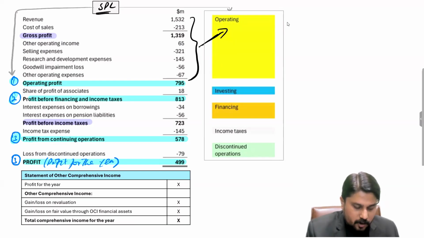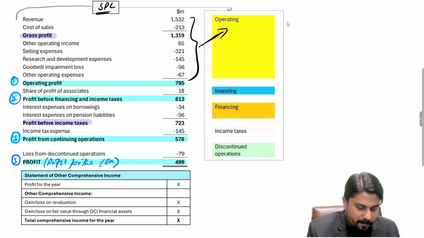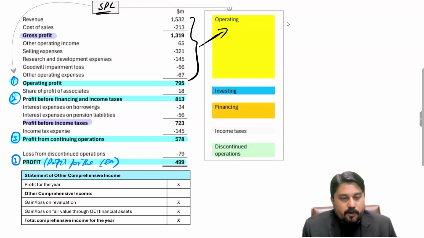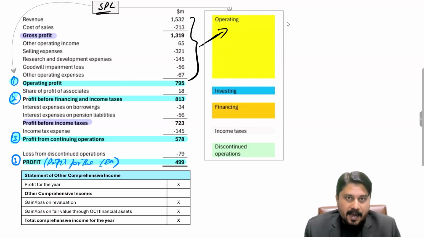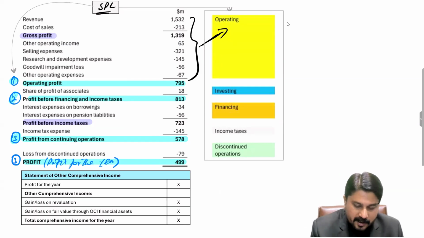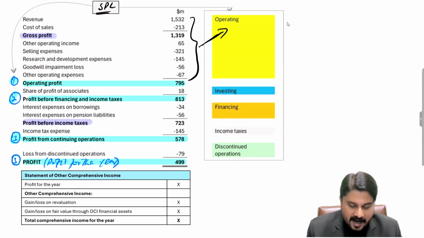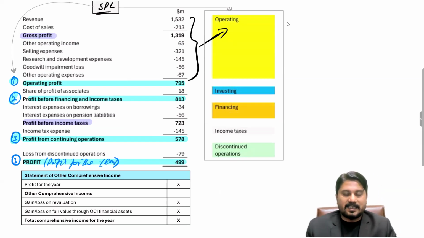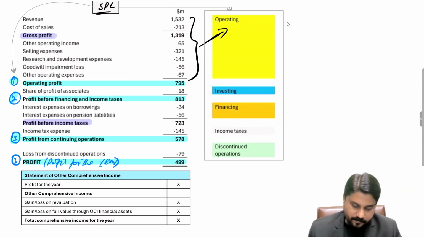Both of these are to be followed while making the statement of profit or loss for any company. There must be three subtotals, which are operating profit, profit before financing and income taxes, and the actual profit, the total profit. The last one, at times we also term it as profit for the year, that is profit. These three are the mandatory subtotals, and there are five categories in the statement of profit or loss.